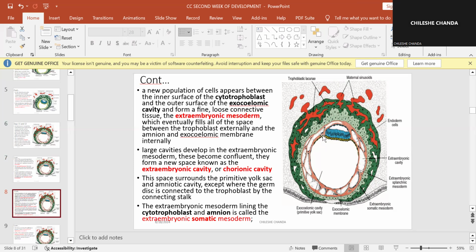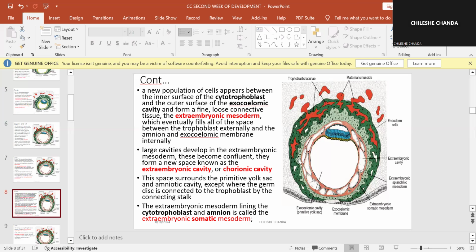Between this cavity and the cytotrophoblast, a new layer of cells starts growing. These form a fine, loose connective tissue, which is going to be called the extraembryonic mesoderm.